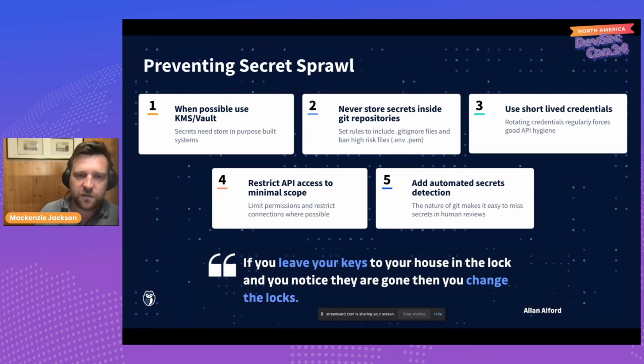Never store secrets inside your Git repositories. I know it's tempting, because it's a great way to share important information with everyone, but we never should do it. We have to make sure that we're using environment variables or other methods so that we're not hard-coding them.